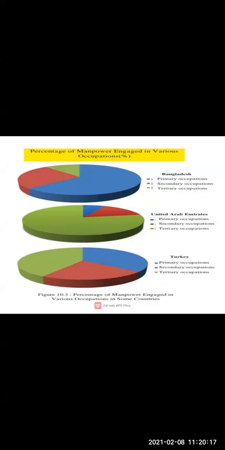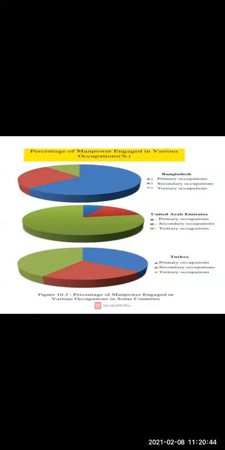While the countries which have more manpower engaged in primary activities are considered to be developing countries. Why? Because the other two occupations are dependent on it, so they are slowly developing. Clear, children? So here our lesson number 10 is over.